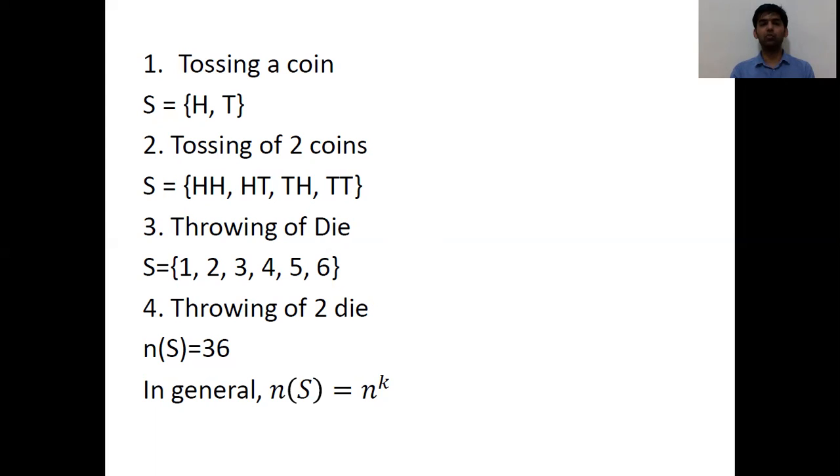Here our elements will be pairs for both the dice, that is 1,1, 1,2, 1,3, like this, up to 6,6. We can find this using the formula N of S equals N raised to K, where N is the number of possible outcomes and K is the number of elements. The number of possible outcomes for a die is 6, and if we are using 2 dice, it will be 6 raised to 2, so 36.